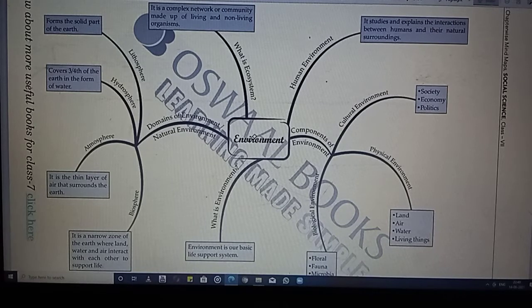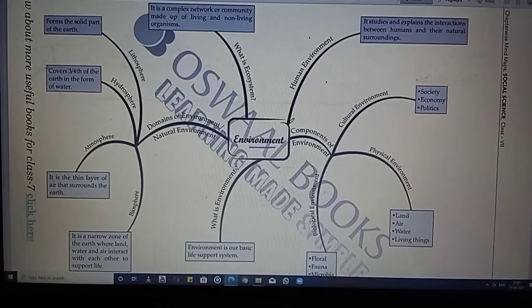So what is environment? It is the basic life support system, as you can see downward. What do we mean by basic life support system? It means it will provide us all the essential things which are required to survive. So that is the basic life support system.